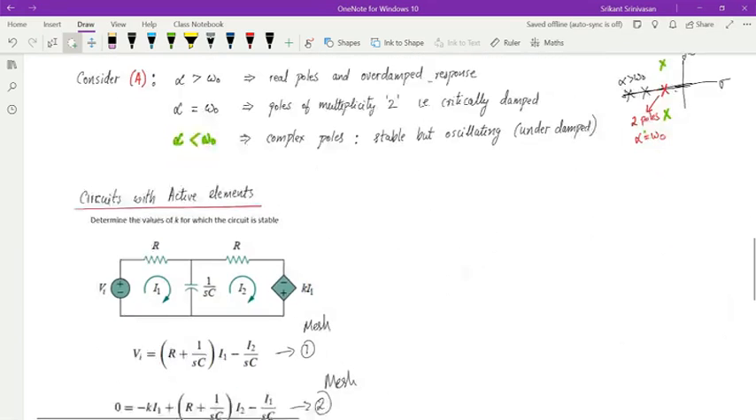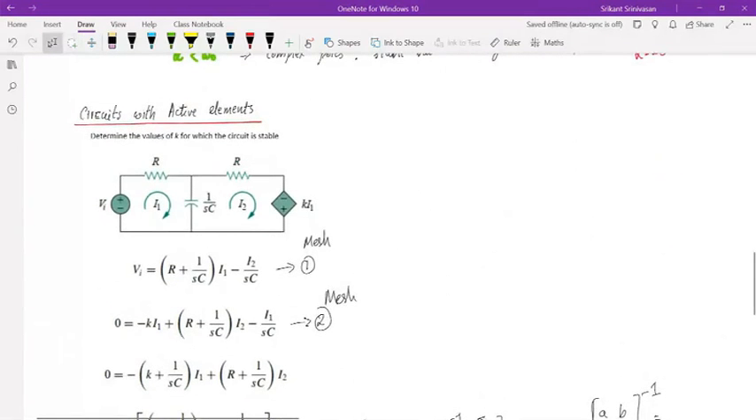And finally, you may have a circuit question that looks like this. Supposing you're given a circuit, okay, it's a T network. So I have 2 resistors and then I have a capacitor in between, and I have a voltage source, and then I have a dependent voltage source. This second dependent voltage source depends on the current in the first mesh. I have two meshes here, right? This is one mesh and this is one mesh.